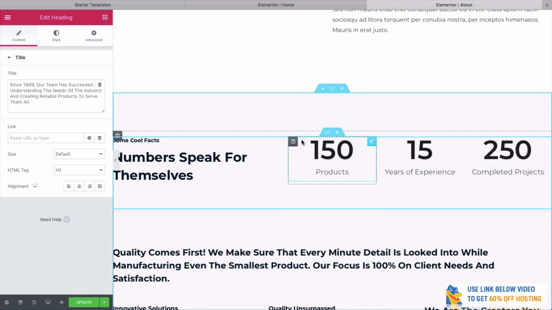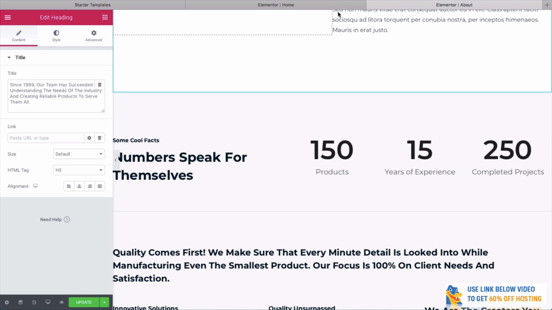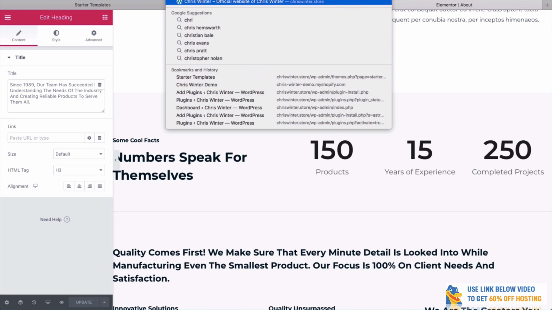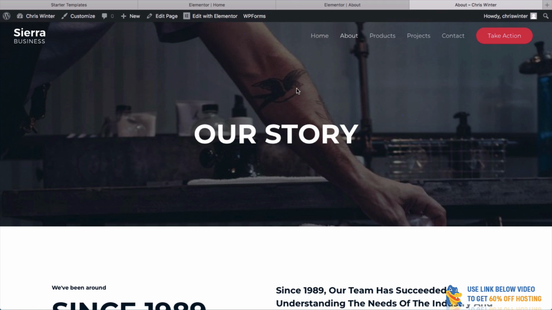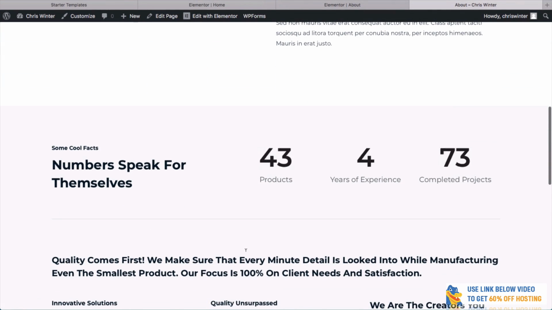Let's go down and we've got another really cool feature here. If we just update this and take a look at how our website looks, you'll see this and it looks so cool. If we go to our About page, first off, we're going to see this background image we have in our story, and then this text here. But watch this. Did you see that animation? We'll refresh this again. I'll show you once more. How cool does that look? It's a really great eye-catching way to show off different things about your website or your business.